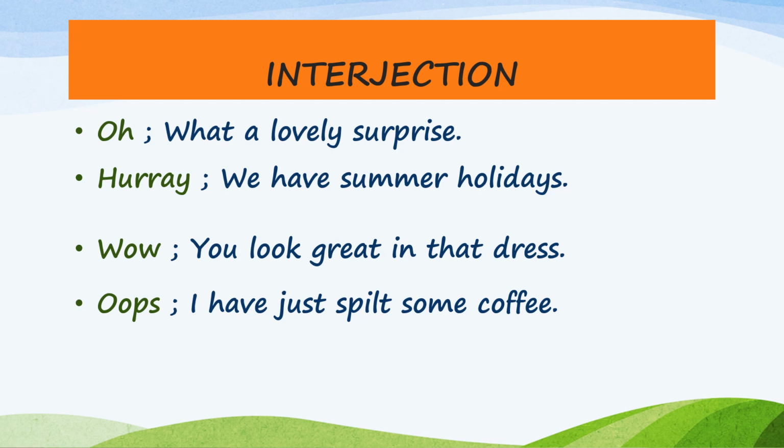When we are happy about something, when we are excited about something, we use the interjection hooray. Wow! When we have to praise someone or something, we use the word wow. It's an interjection. Oops! When something goes wrong or something happens by mistake, we use the interjection oops. Did you all understand, children?